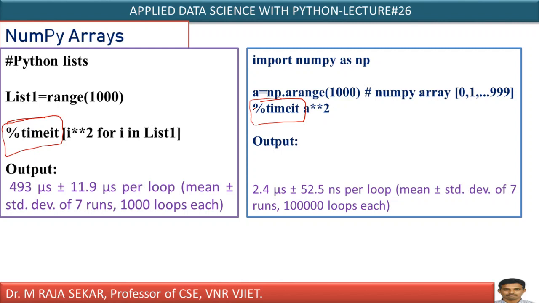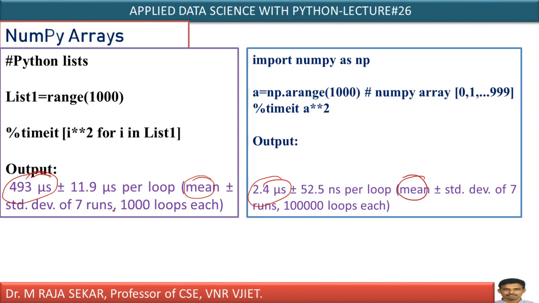Line magics are prefixed with the percent character and work much like operating system commands. You might have seen different operating system commands. It works just like an operating system command. It is useful for calculating time. Just observe this one. 493 microseconds is the mean for the first piece of code, whereas for the second piece of code, what is the time? 2.4 microseconds mean.